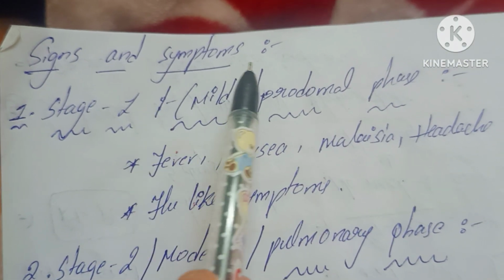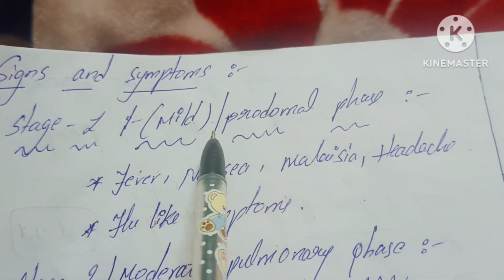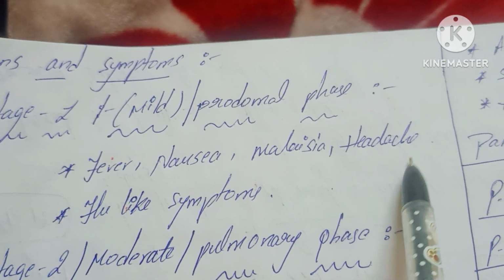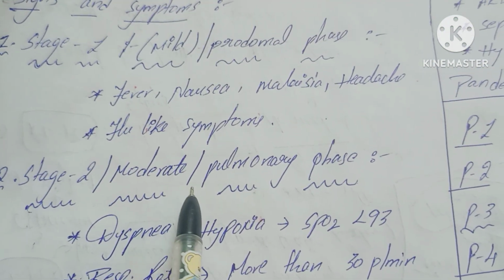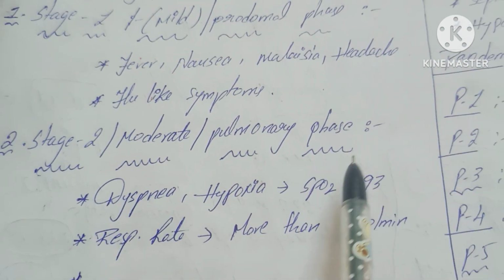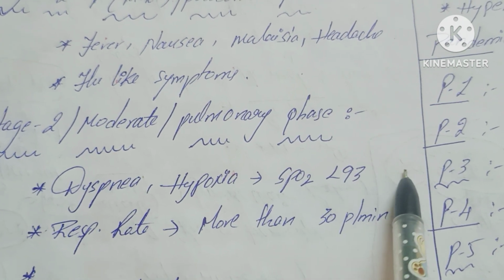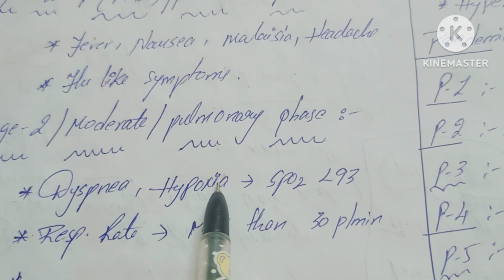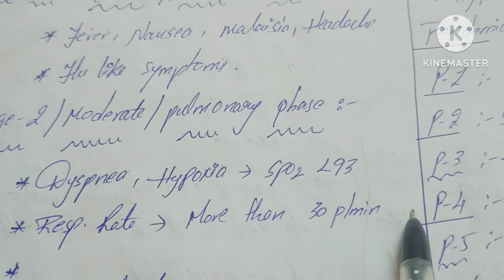Then we go to signs and symptoms. There are 3 stages: stage 1, stage 2 and stage 3. Stage 1 is also known as the mild prodromal phase. Symptoms are fever, nausea, malaise and headache. Flu-like symptoms are also present. Stage 2 is also known as the moderate or pulmonary phase. Symptoms are dyspnea and hypoxia, with SpO2 less than 93. Dyspnea means difficulty in breathing. Hypoxia means low oxygen levels. The respiratory rate is also more than 30 breaths per minute.